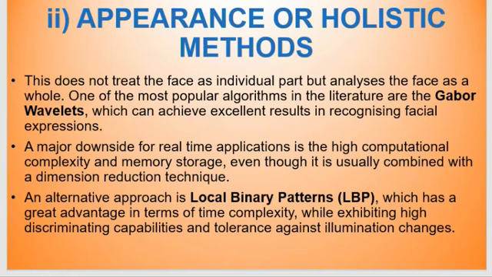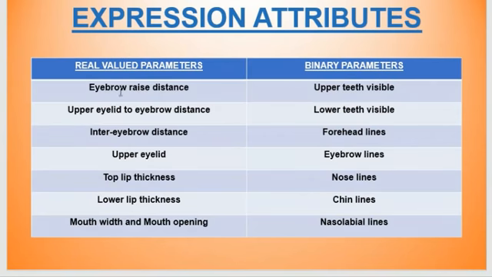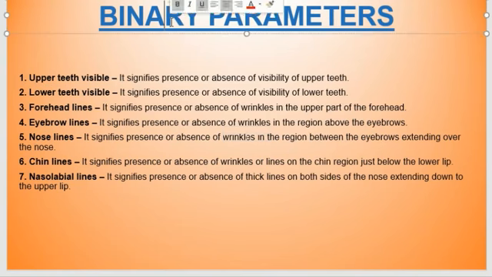Local binary patterns are classified into real parameters and binary parameters, as you can see in this slide. So various parameters like eyebrow raised distance. What does eyebrow raised distance mean? How much is the eyebrow raised? Accordingly, it will recognize whether it is a surprise or a sad emotion. Similarly, you will have various other parameters. You can go through the slide; I'll be uploading it in the group. And the same goes for the binary pattern. Binary, as the name suggests, will either indicate presence or absence of a particular parameter.